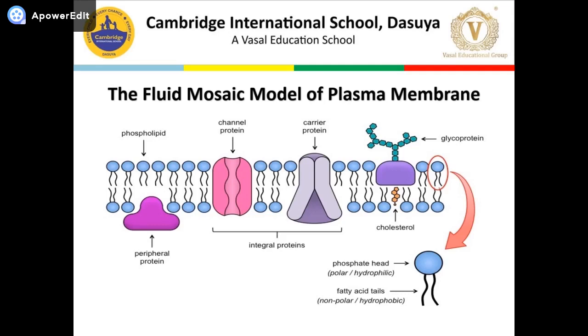This model explained the structure of the plasma membrane of an animal cell as a mosaic of components, meaning the lipid layer is embedded with different components such as phospholipids, proteins, cholesterol, carbohydrates. These components give a fluid character to a membrane. Each phospholipid has a hydrophilic head pointing outward and a hydrophobic tail inside.